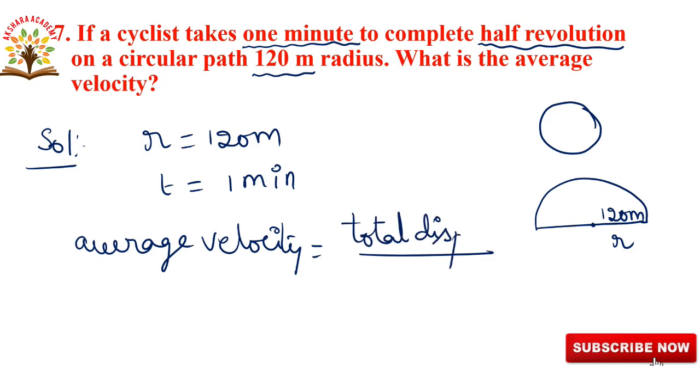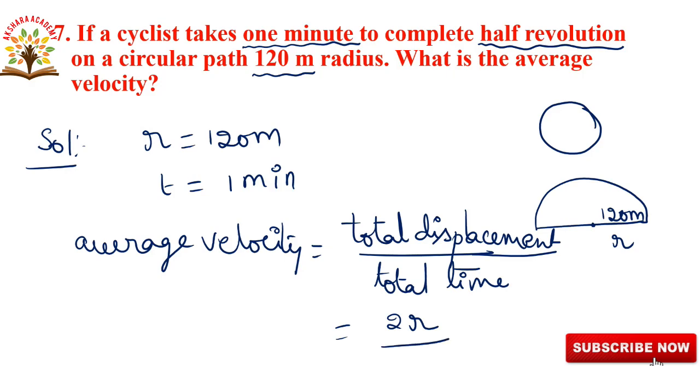Here the displacement is the shortest distance between the initial point and the final point. This is a half revolution. For a half revolution the displacement is 2r. So 2r by total time, 1 minute.